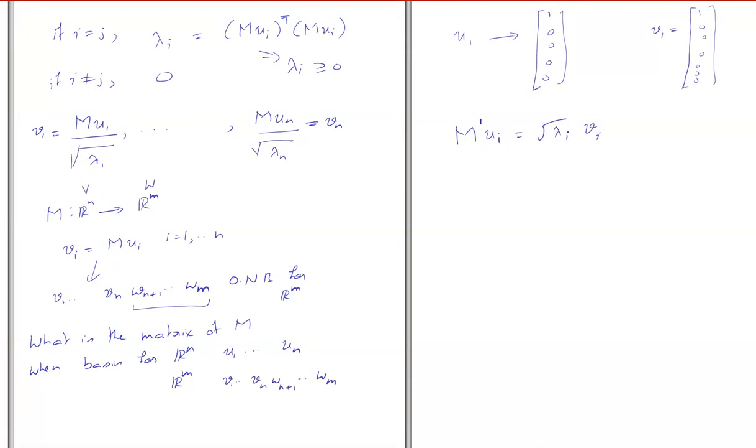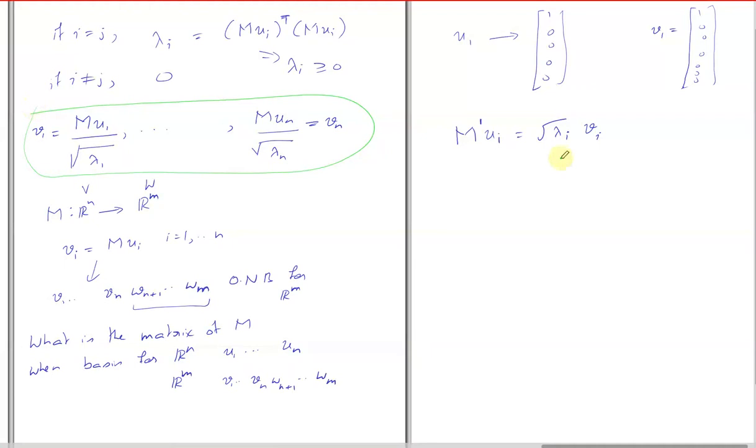This is the definition of U1, V1 to Vn. You agree with this? Is this clear? Now, can you tell me how the matrix M prime should look like?